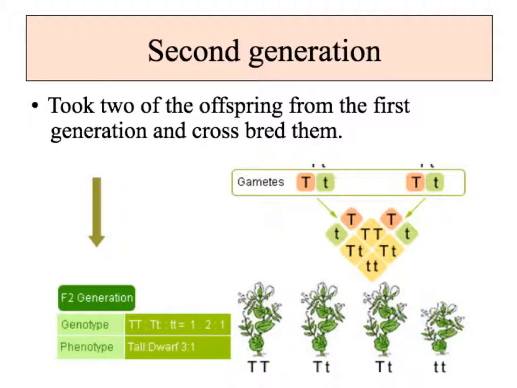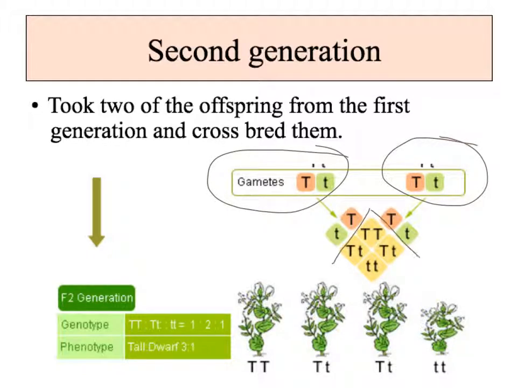Now in the second generation, Mendel took two of the offspring from the first generation. So we have our hybrids here, and we put them in that Punnett square in possible combinations. So big T, little t, big T, little t, and then we have this big T and little t. So that's the possible combinations that we have. That would be the genotypes.